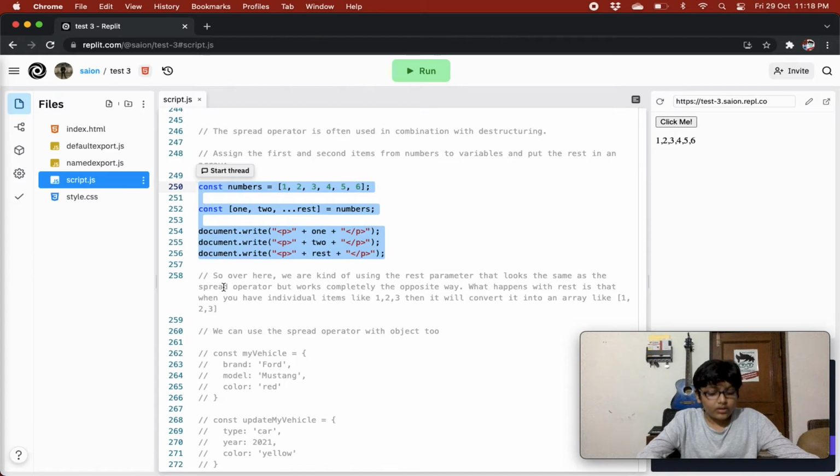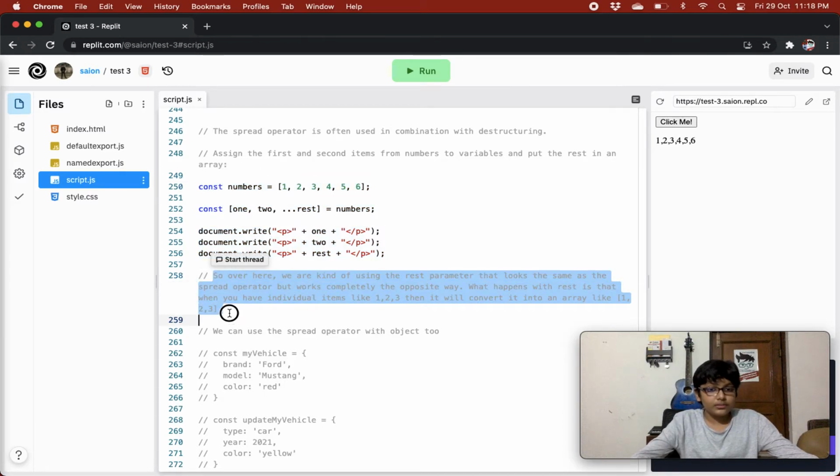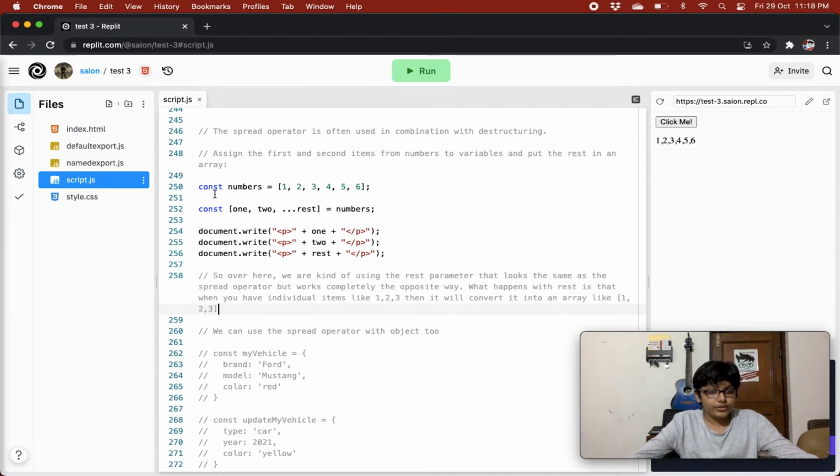So over here, what is happening? Let's firstly read the code. So over here we have a numbers array that has 1 2 3 4 5 6 in it. Then we have a constant 1 comma 2, and then we are using the spread operator over here to gather the rest of the items, equals numbers, right?